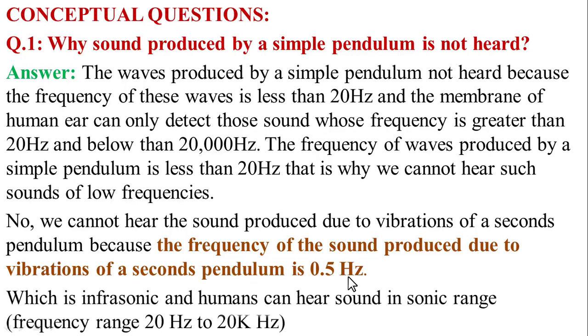This is the reason: it is infrasonic and the human ear cannot hear it. The human ear's sonic range is a frequency range of 20 Hz to 20 kilohertz. This is the reason we cannot hear the sound of this range of frequency.